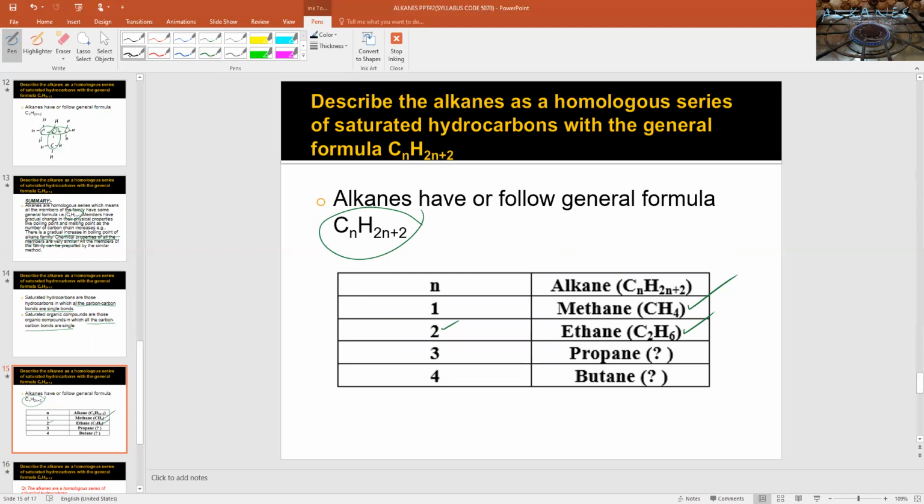For the third member, if the value of n is 3, the formula would be C3H8. Its name is propane. For the fourth member, the value of n is 4. The molecular formula would be C4H10, and it is butane.